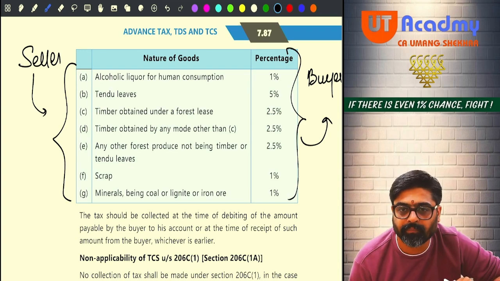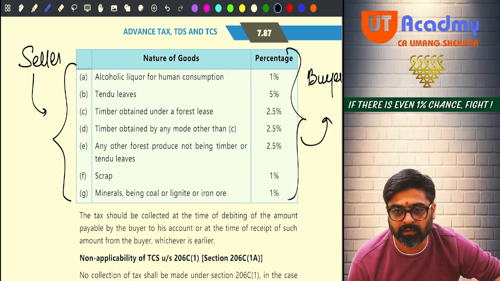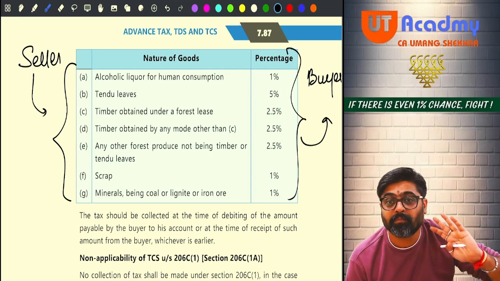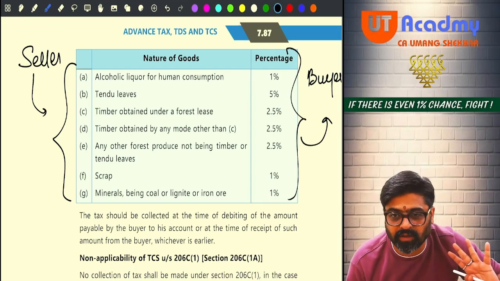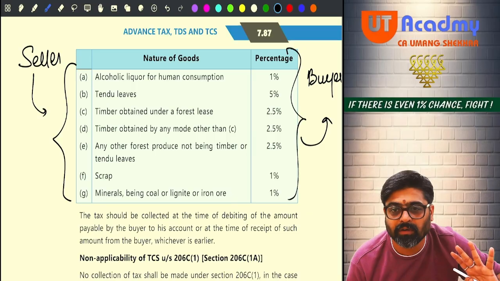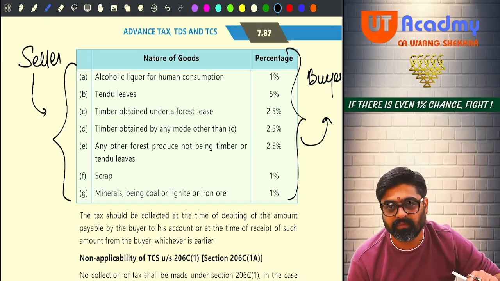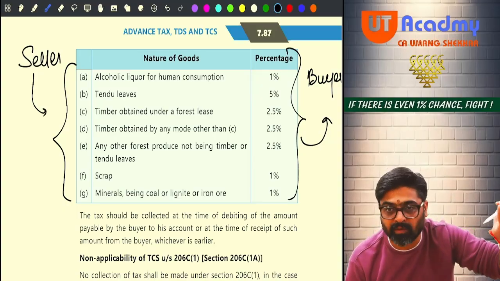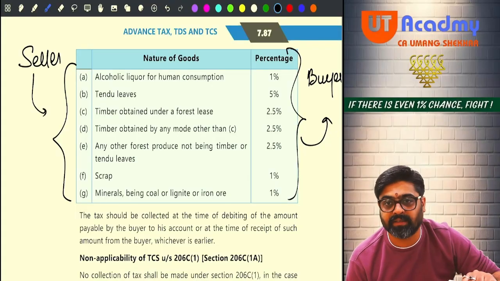Will you remember? But the seller should be this person. This person cannot be the seller. Buyer should be this person. Buyer should not be this person. Yes or no? Buyer should not be the person who is taking it for consumption. Buyer should not be the person who is taking these items for manufacturing, as a raw material for manufacturing.